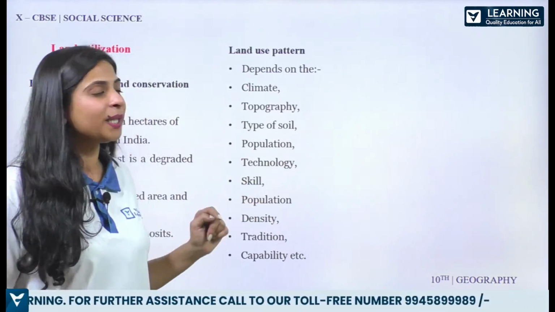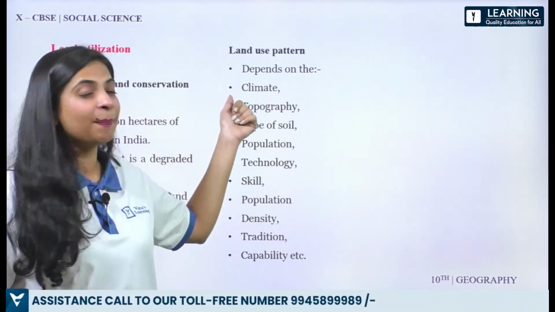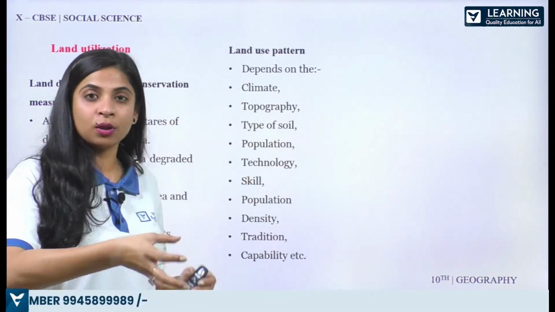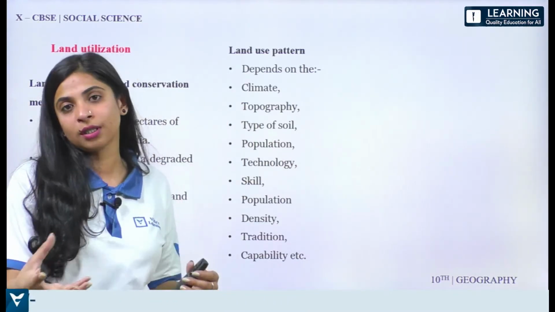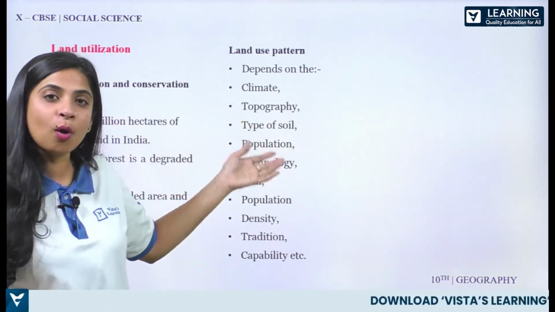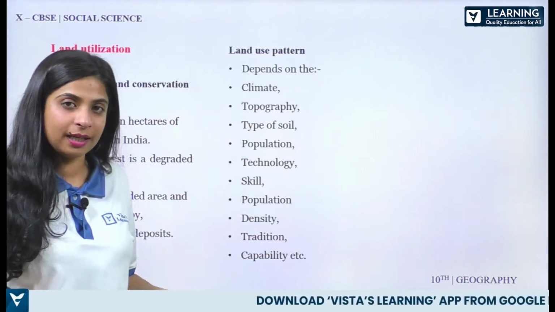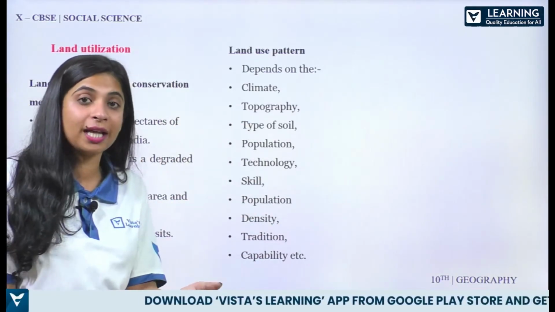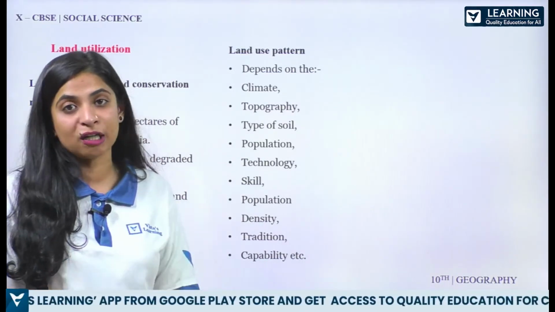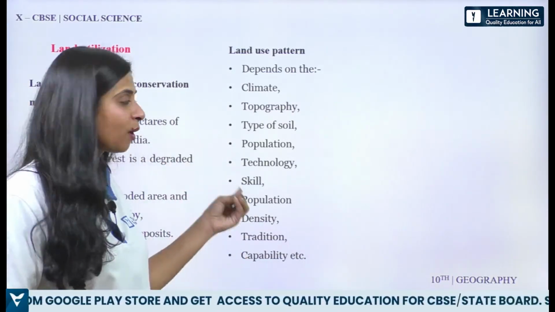तो चलिए टर्म्स को भी देख लेते हैं. लैंड यूज पैटर्न क्या है? It depends on what all? It depends on the climate. Definitely, you know there is proper climate to grow certain kind of crops. You cannot grow the other crops in such climates. Topography again कि आपका लैंडफॉर्म कैसा है, किधर माउंटेन है, उधर क्या स्पेशल है, किधर सी है, उसके पास हमें क्या मिलेगा. All right, प्लेन्स में हम एग्रीकल्चर कर सकते हैं. So topography also is one of the factors.